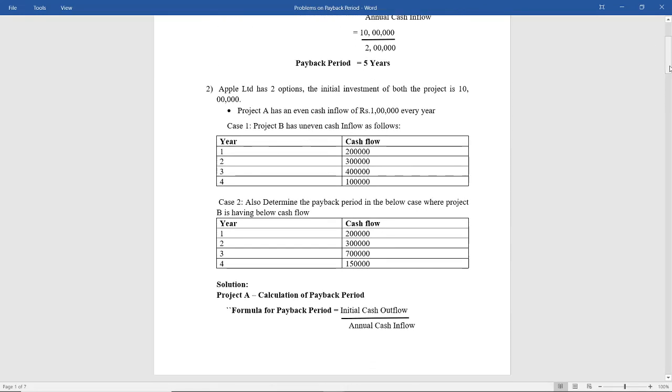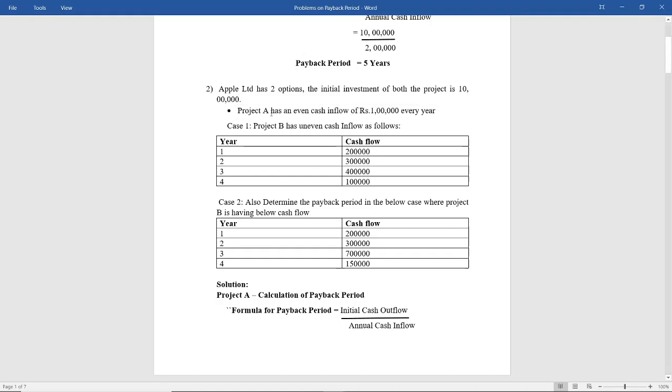Next, Apple Limited has two options. The initial investment of both projects is 10 lakhs, so this 10 lakhs is the cash outflow. Project A has an even cash inflow of rupees 1 lakh every year. Project A has even cash inflow, so which formula are you going to use? Even is nothing but equal. So how do you calculate payback period when the cash flows are equal? It is initial cash outflow divided by annual cash inflow.